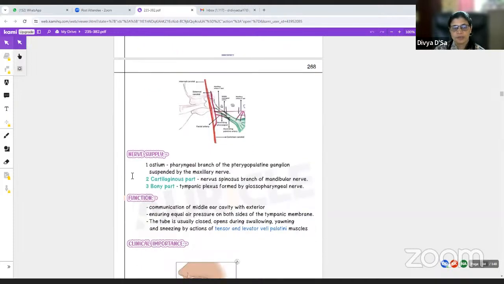Nerve supply: the pharyngeal opening is supplied by the pharyngeal branch of the pterygopalatine ganglion through the maxillary nerve. The cartilaginous part is supplied by the nervus spinosus, a branch of the mandibular nerve from the trunk. The bony part is supplied by the tympanic plexus formed by the glossopharyngeal nerve.